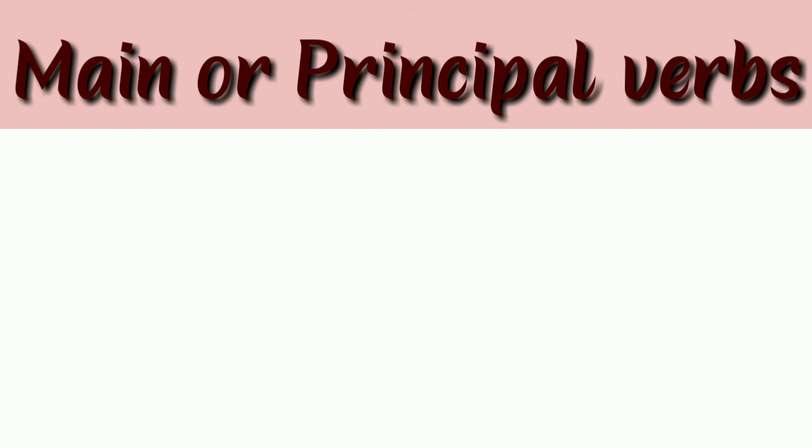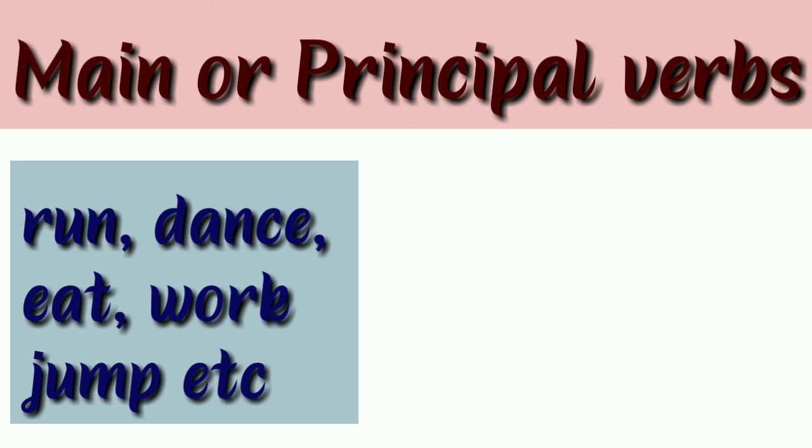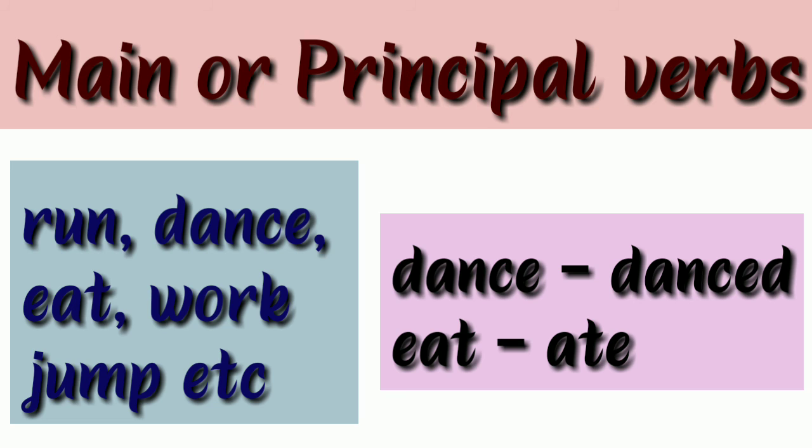Verbs are broadly classified into two categories based on their functions. The first one is main or principal verbs. They are words like run, dance, eat, work, and jump. We add an ending to them, like dance, danced, or we change them to get other forms, like eat, ate. Here, dance and eat are the main verbs.